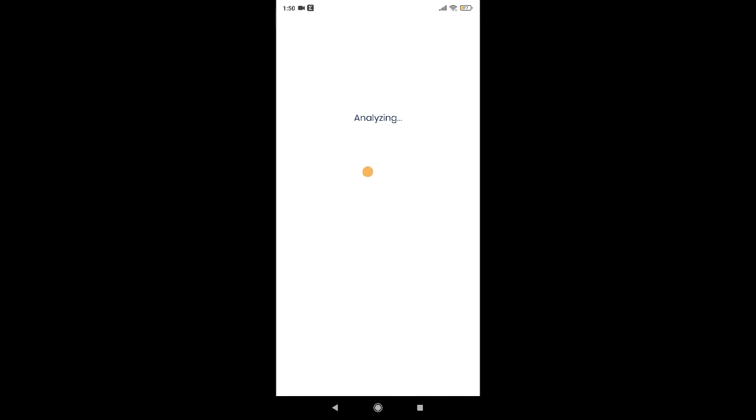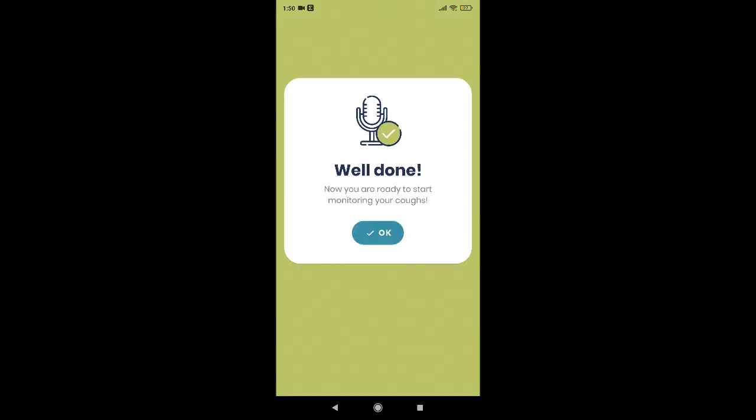If the app recognizes your cough, it will show you this screen. So now you are ready to start using the app.